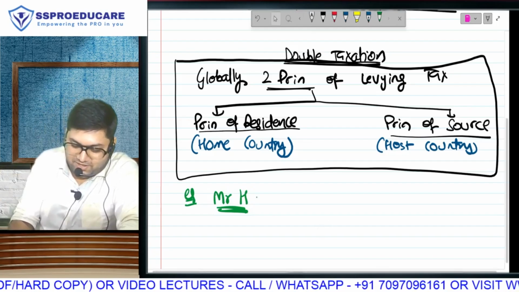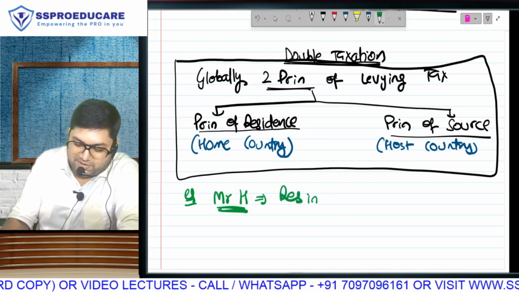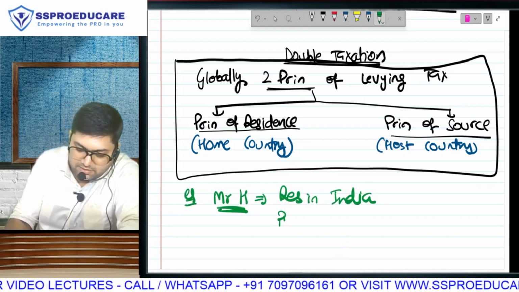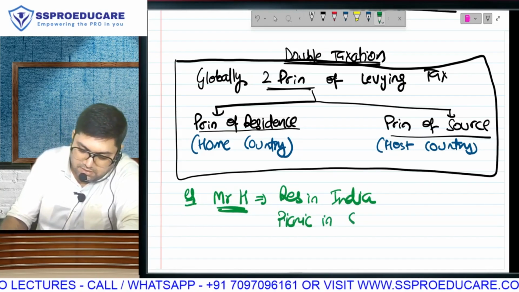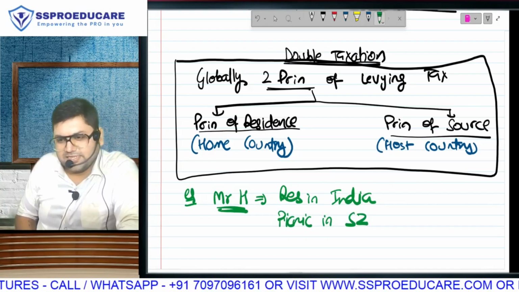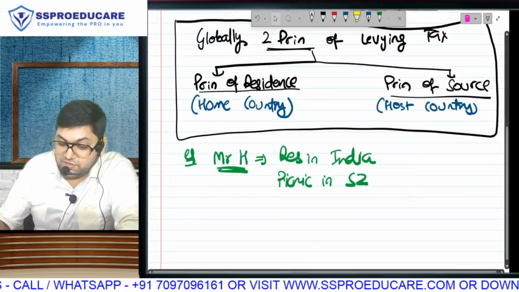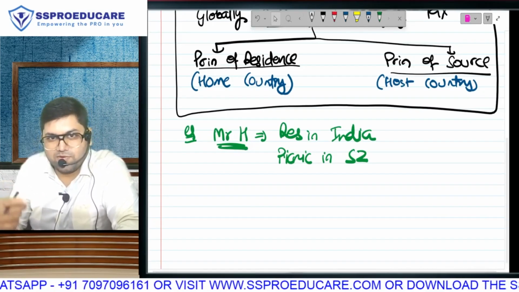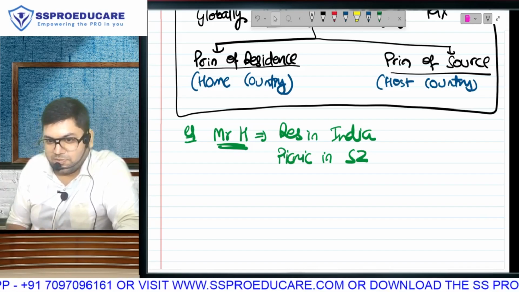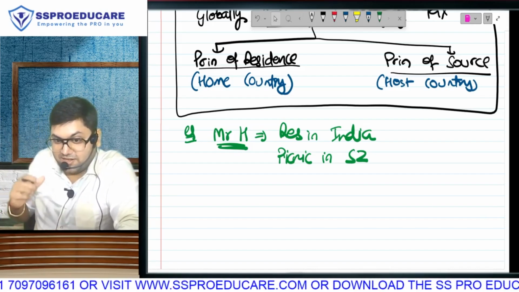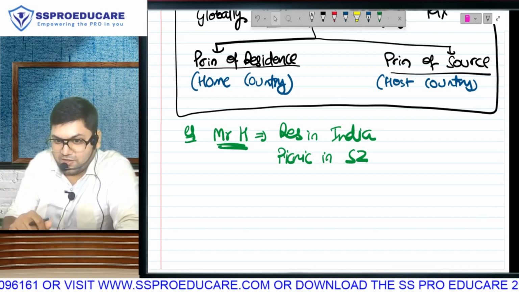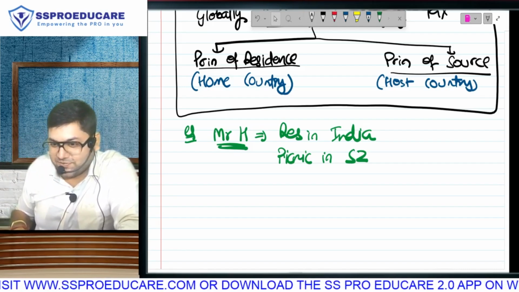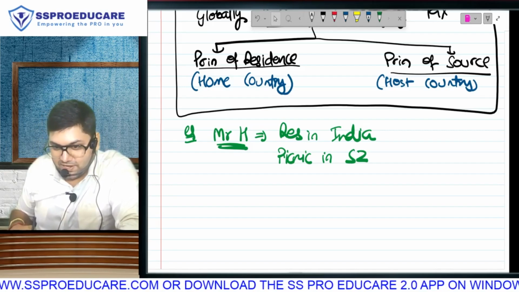So Hardik, Mr. H, first of all, you are resident in India because your picnic is temporary. 182 days makes you resident. Correct? You have gone for a picnic in Switzerland. Swiss franc is a very, very expensive currency. In Switzerland you use either euro or Swiss franc, and both of them are almost equal to 100 rupees. On Mount Titlis you will feel like, sir, it is very cold, I want to drink coffee, it will be available for 5. Is that a 5 rupee coffee? No, it is not a 5 rupee coffee, it is a 500 rupee coffee, because 1 Swiss franc, 5 francs means 500 rupees.